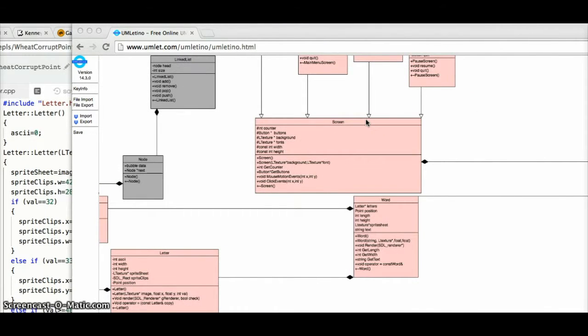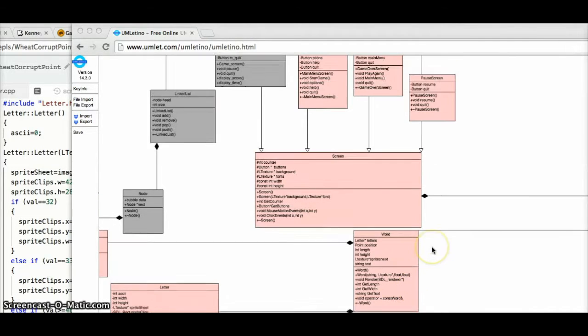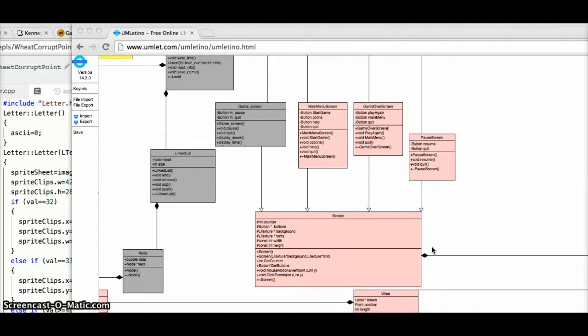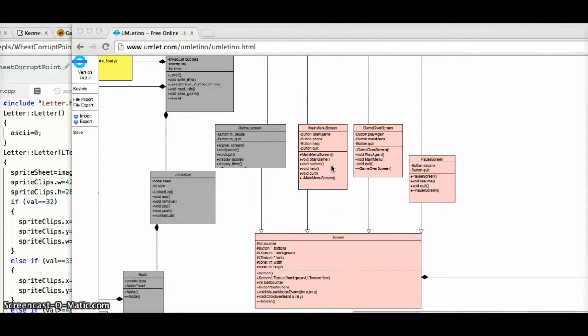The word class will contain a dynamic array of letters. All the words will be made up of different letter objects. Then there's the screen class, which will be the parent class for all the different game screens. This class will contain a dynamic array of buttons and an LTexture object for the background, which will provide the image for the background of different game screens. It also contains an LTexture object for the fonts that are used for the different game screens. This class will also contain the mouse motion events and the mouse click events. These functions will be inherited by the game screen classes.